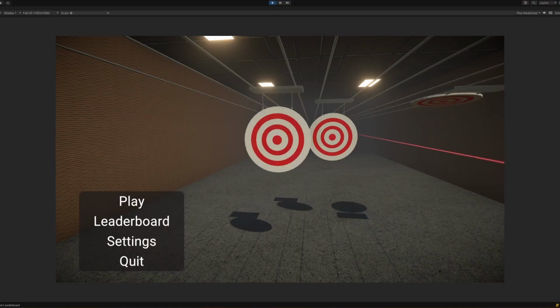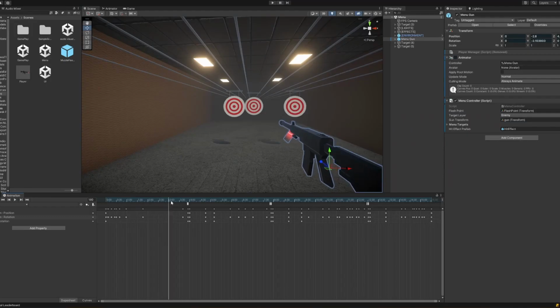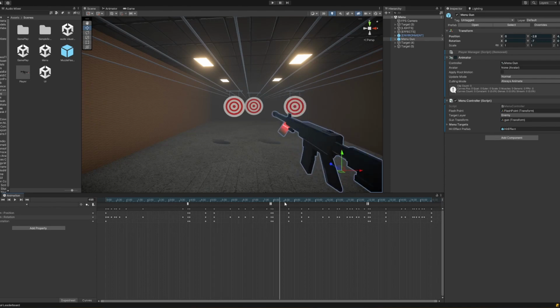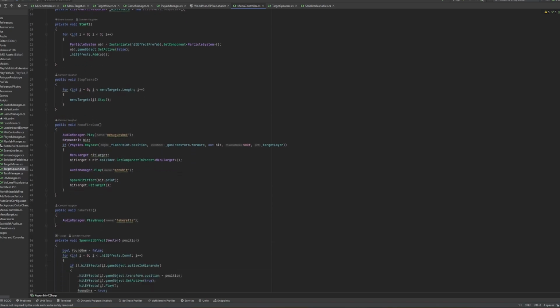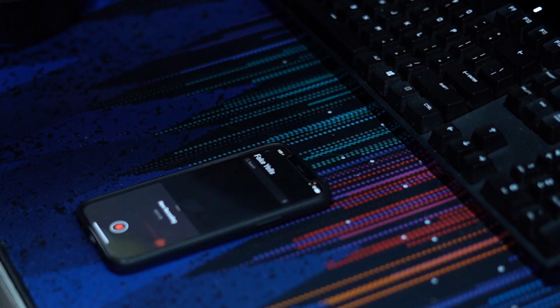I tried to make a menu screen that looked interesting. I did this with an animation that plays in the background. This is done with a gun that's like the one in the actual game that moves kind of sporadically like you would if you were controlling it with your voice. And then in certain parts of the animation, it will shoot, and that fires the animation event. That handles things like audio, which is just me screaming, ah, and then other things like the targets flipping up and all of that. This animation just loops indefinitely, and I personally think it's pretty funny.